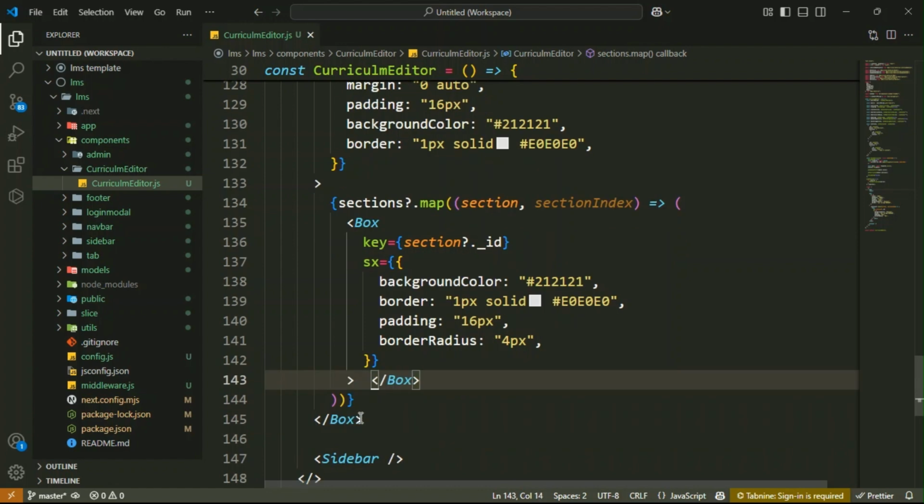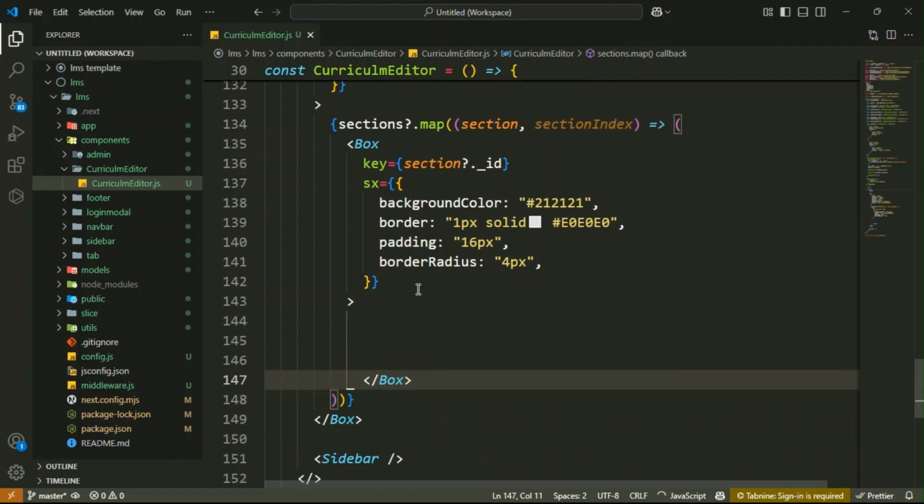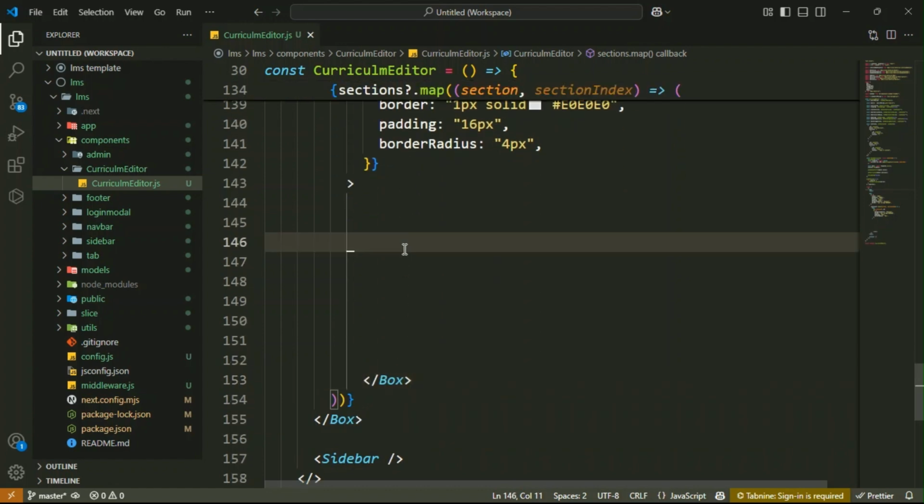Then inside this Box component, guys, you have to create another Box component. So let me create it here. Inside it, we will display your edit and delete icons as well as your section titles.